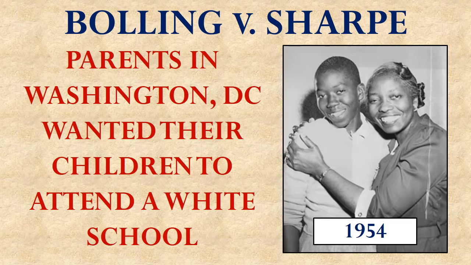Remember that the District of Columbia is not a part of any state. It's where the national government sits, Washington, D.C. It is a federal territory. It is not part of any state, so it is not covered by the 14th Amendment, which begins, "No state shall." So the Equal Protection Clause of the 14th Amendment does not apply to Washington, D.C. So based on that, you would seem to think, well, gosh, I guess while they may not be able to have segregated schools in Topeka, Kansas, it appears they can have them in Washington, D.C.